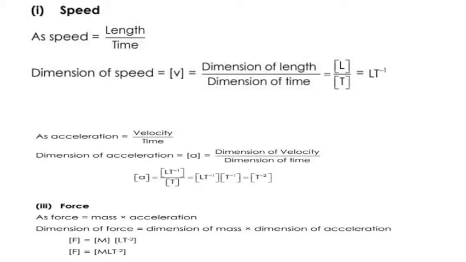So on the other hand, force, according to Newton's second law of motion, is m into a, mass into acceleration. We have taken out the dimension of acceleration, which is LT inverse minus 2, and the dimension of mass, that is m, so it becomes mLT inverse minus 2.